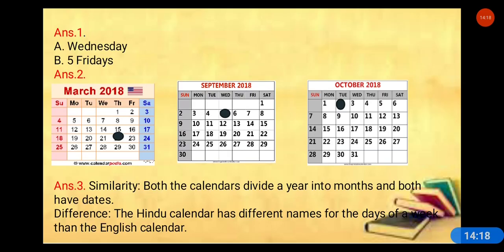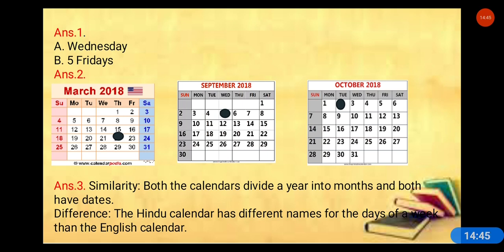Answer 1: A, Wednesday, and B, 5 Fridays. Answer 2: in March on 14th, 22nd March. I have marked 22 March, the World Water Day, and 5th September is marked as Teacher's Day, and 2nd October is marked as Gandhi Jayanti, right?